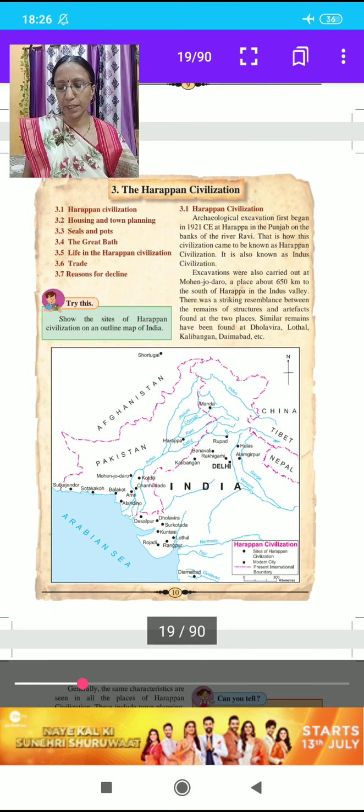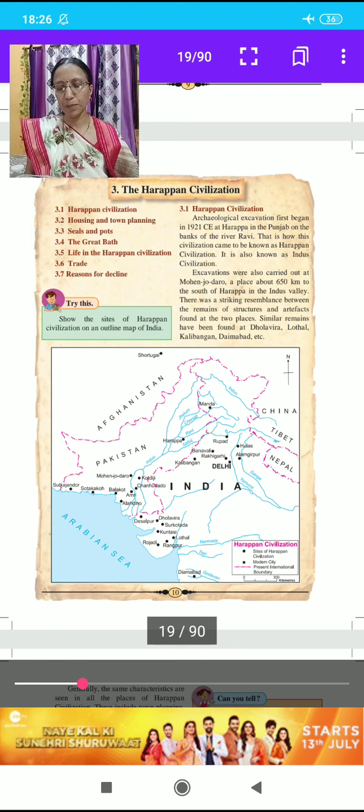Excavations were also carried out at Mohenjo-daro, a place about 650 km to the south of Harappa in the Indus Valley. There was a striking resemblance between the remains of structures and artifacts found at the two places.